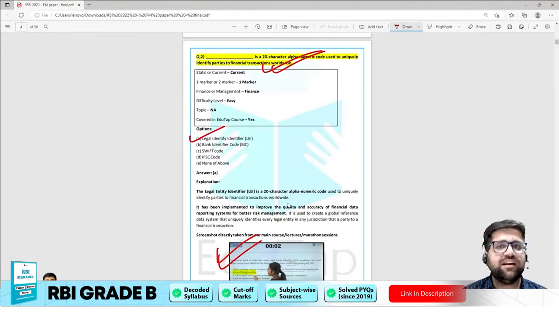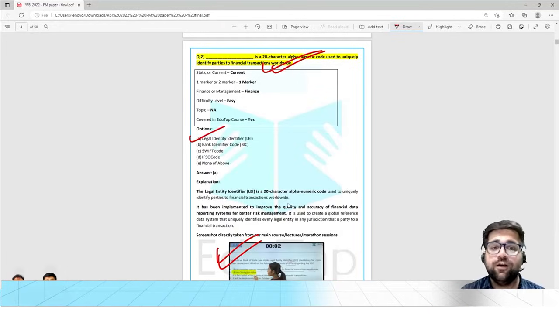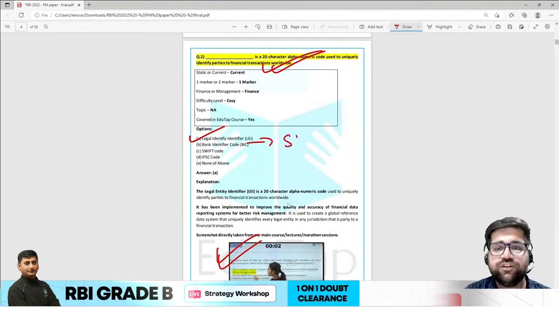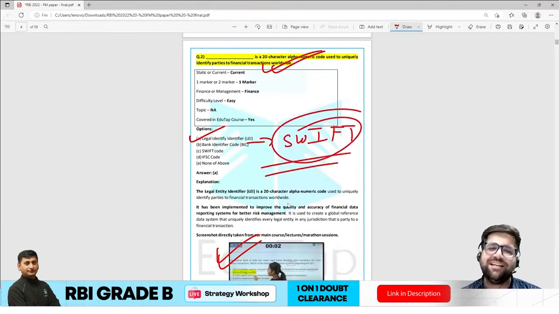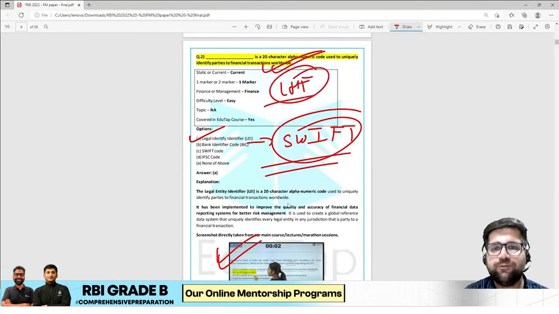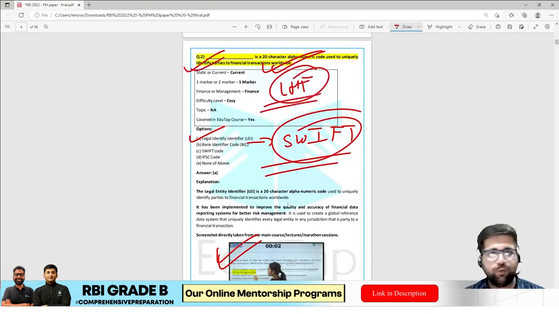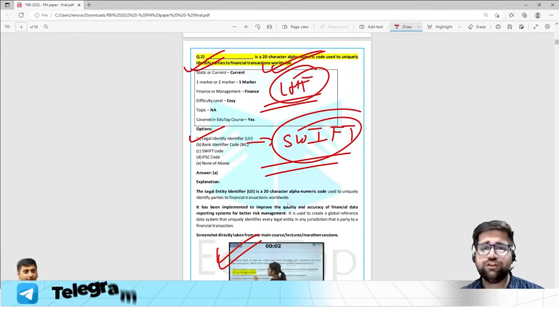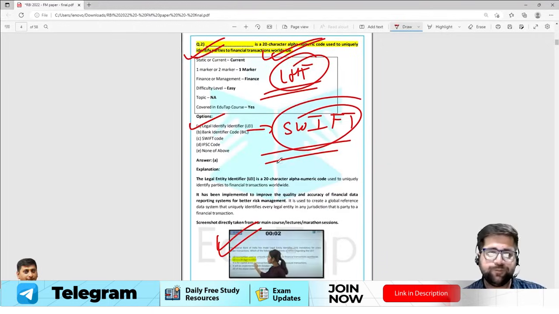Now my dear friends, there are different codes, like we have IFSC codes which are used in India. We also have Bank Identifier Code which is used in the SWIFT system. So these are very easy type of question, and these act as a low hanging fruit in your exam. So you have to grab them by both the hands. So now let's move to question number 3.